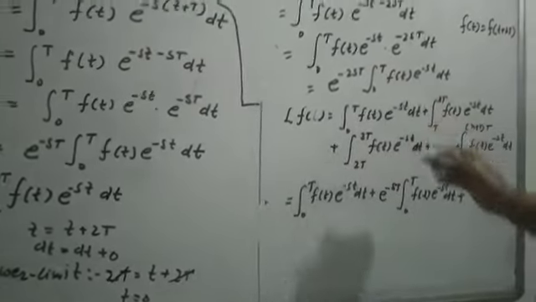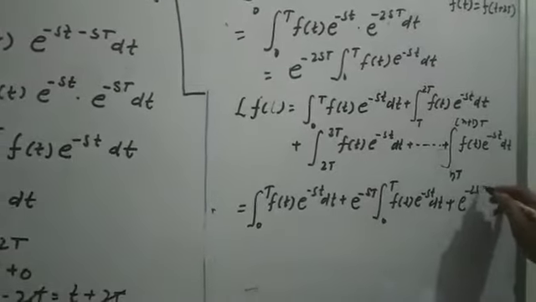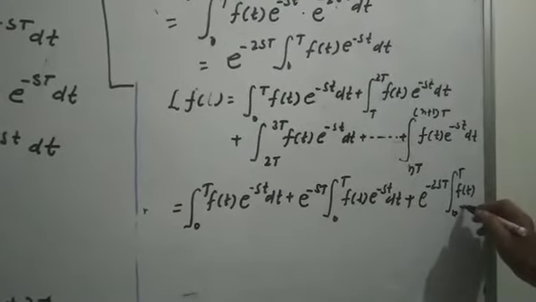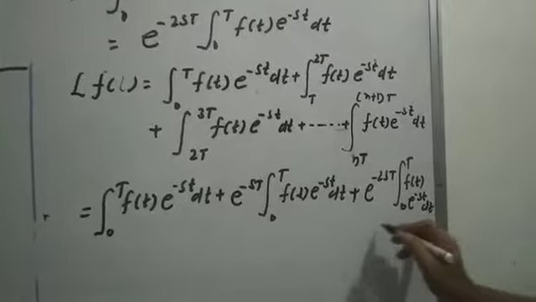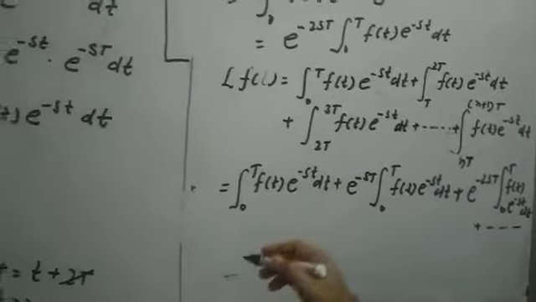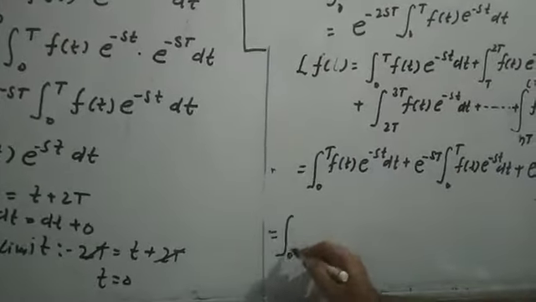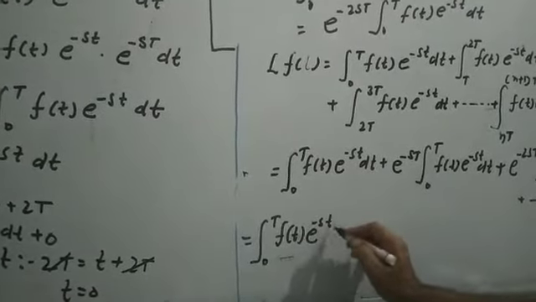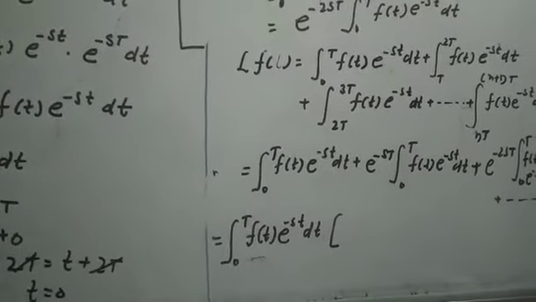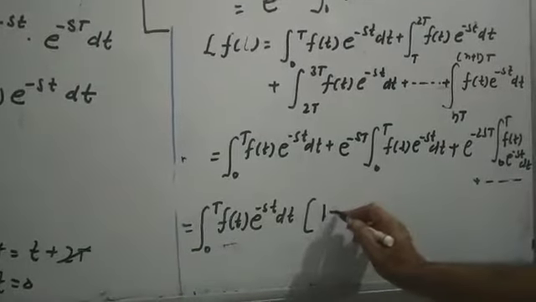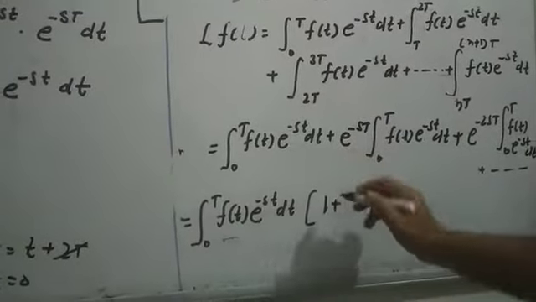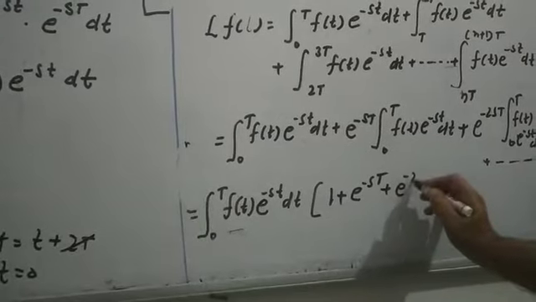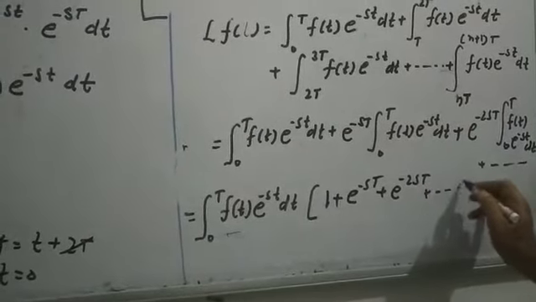Third function, e to the power minus 2sT outside, limit 0 to T of f(t) e to the power minus st dt, and so on. So take outside the integral from 0 to T of f(t) e to the power minus st dt. The remaining part is 1 plus e to the power minus sT plus e to the power minus 2sT and so on.